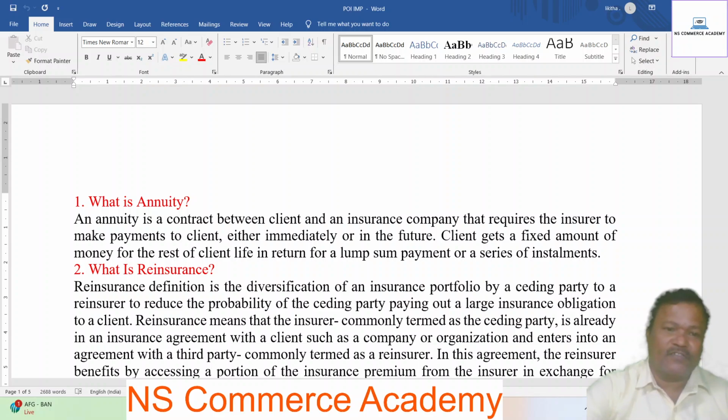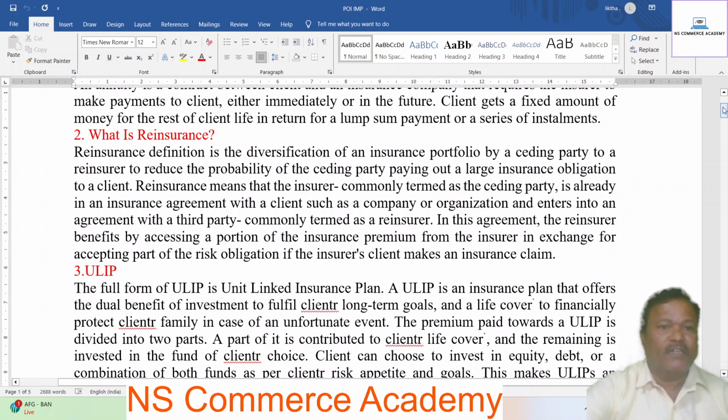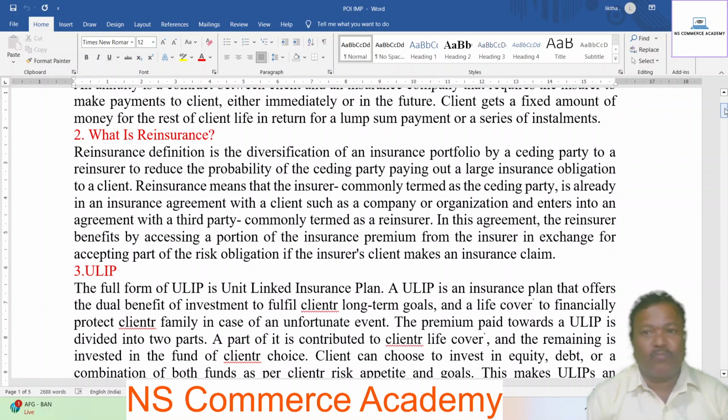Second question, what is reinsurance? The reinsurance definition is the diversification of an insurance portfolio by a ceding party to a reinsurer to reduce the probability of the ceding party paying out a large insurance obligation to a client.